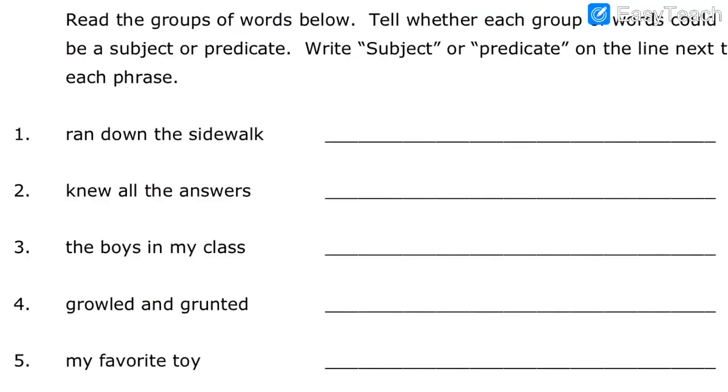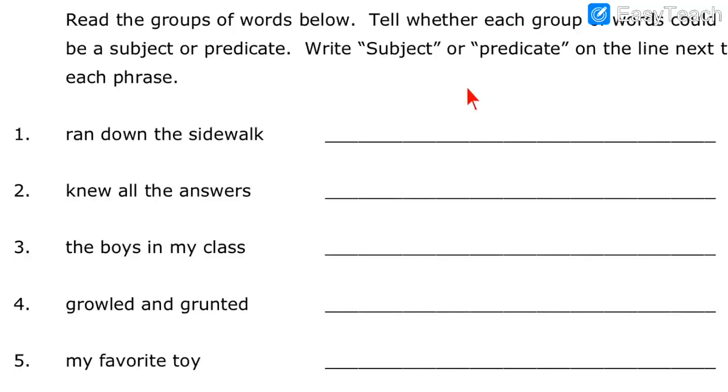So we have a new exercise over here. What is the heading? Read the groups of words given below. Tell whether each group of words could be a subject or predicate. Write subject or predicate on the line next to each phrase. So here we have to read the groups of words which are given to us. Then we have to identify whether the groups are subject or predicate.